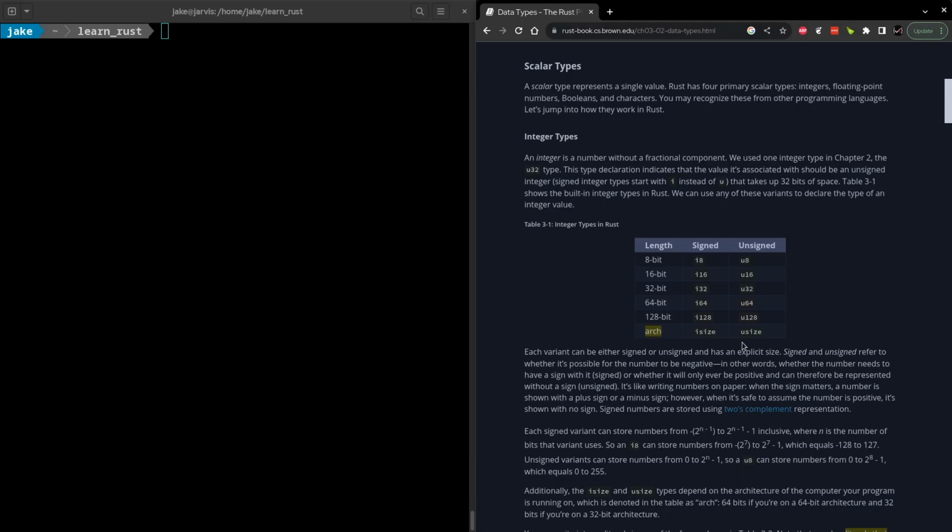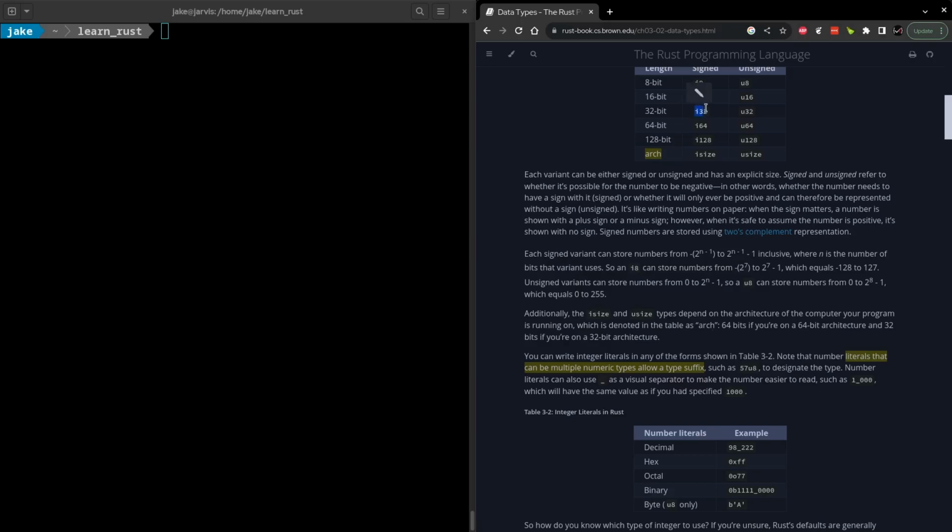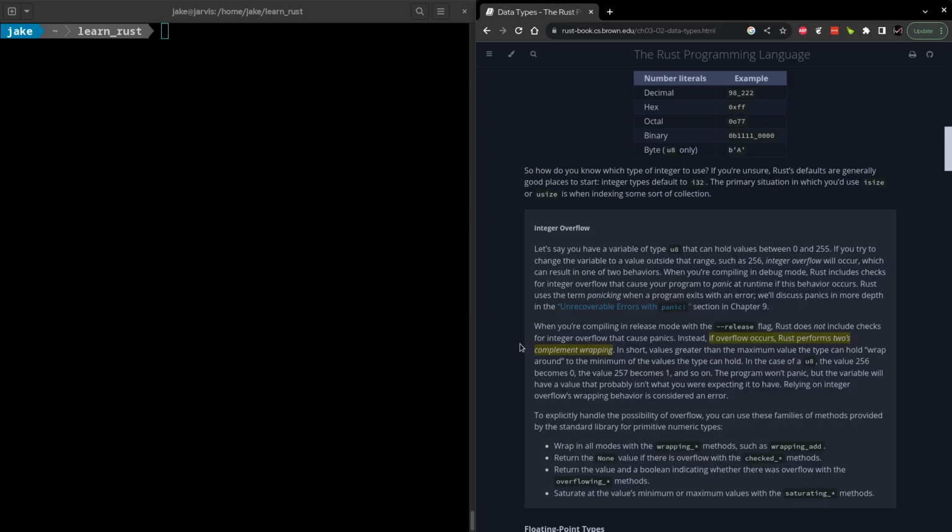What this means is it's going to use the size that corresponds to your system's architecture. For most of us watching this video, including myself, that's going to be a 64-bit architecture. And then the default that Rust uses is an i32, which is a signed 32-bit integer. One final note about integers here is how Rust handles overflows. And this is something that's different between a lot of different languages.